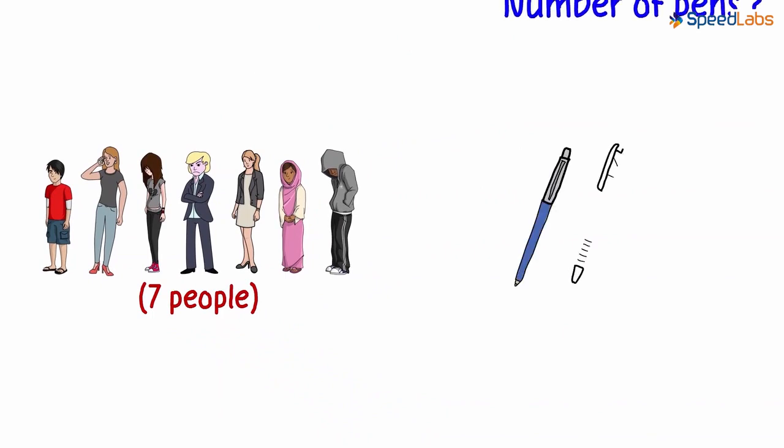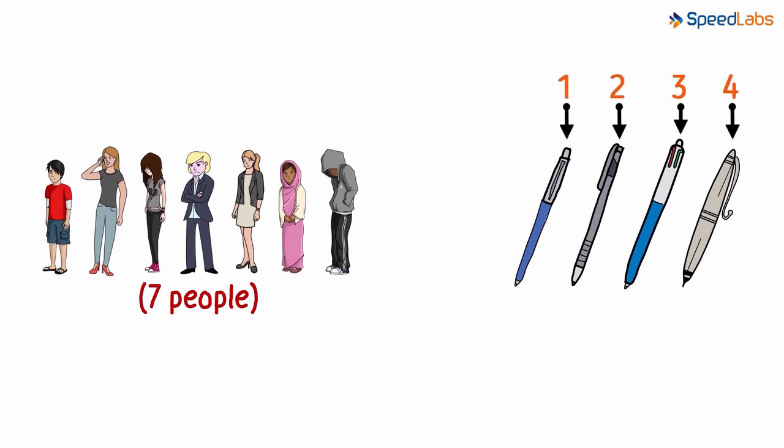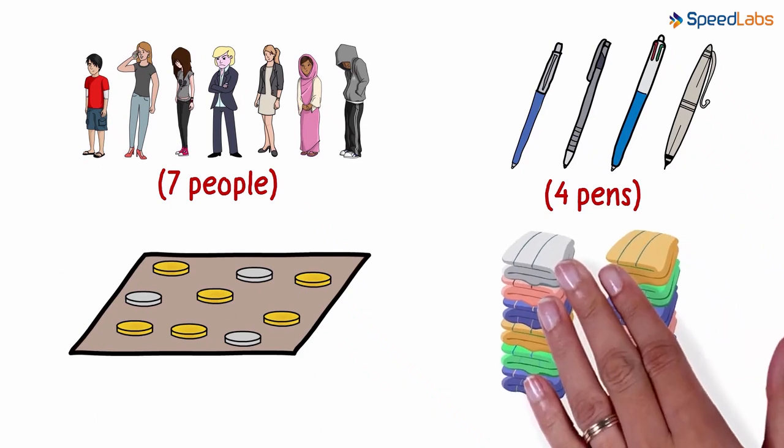Similarly, if I ask you how many pens we see here, what will we do? Yes, we will count the number of pens. 1, 2, 3, 4. Hence, the total number of pens in the stand is 4. On the same lines, count the number of coins on this table and the number of rugs in the stand.